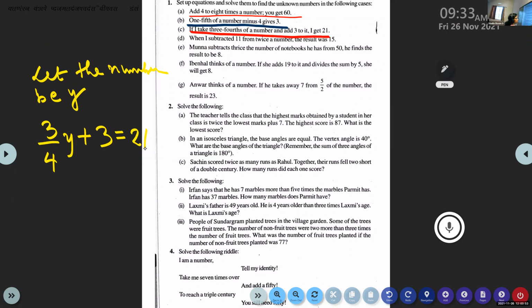Yes, Vivian? Solve it. Which number will you take to the right side? Several times we have solved a lot of problems now. Ma'am, we should take 3 to the right side. So 3 by 4 y is equal to 21 minus 3, since it is plus here. Next step?